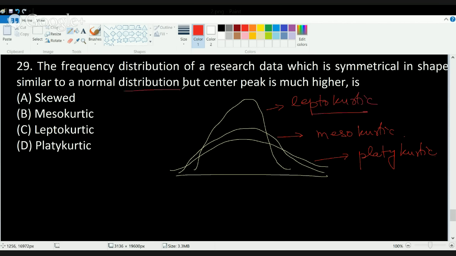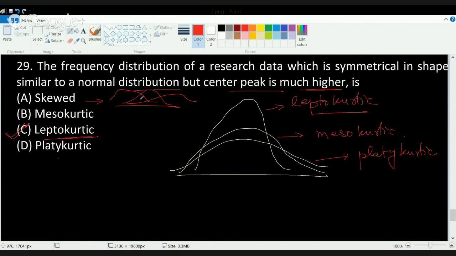So for a distribution curve which has a center peak which is much higher, the correct answer would be leptokurtic. With this diagram itself, we can see what is platykurtic, leptokurtic, and mesokurtic, or we can understand the concept of kurtosis. And skewness is the deviation from the normal to either the left or the right. So that is a kind of skewed behavior.